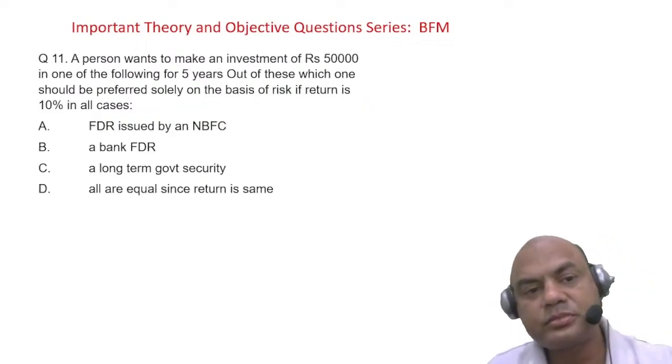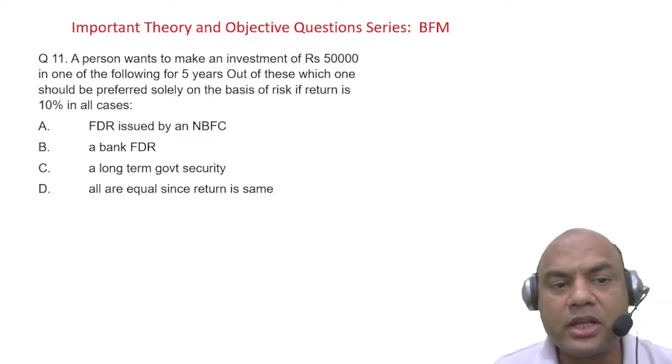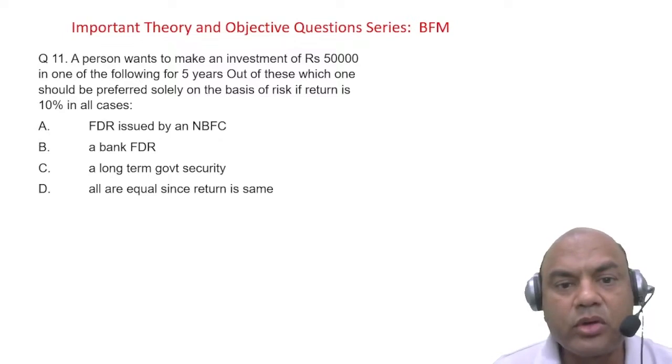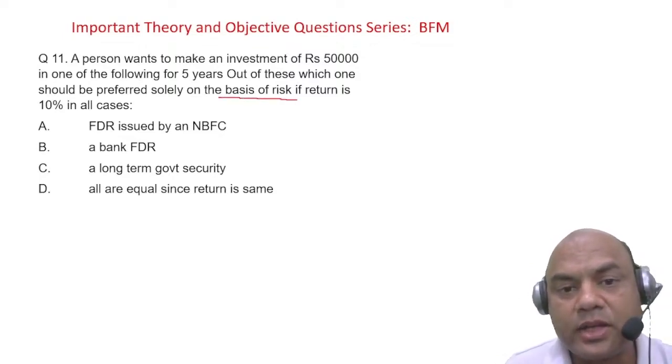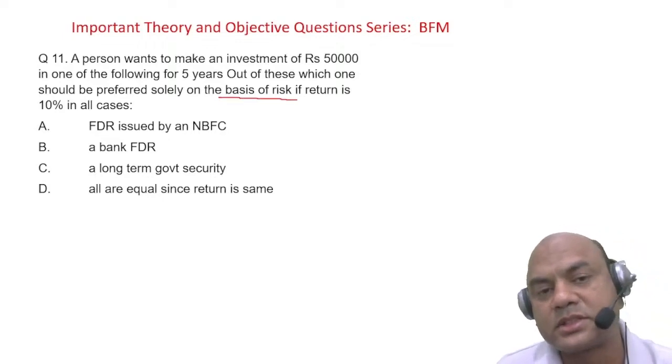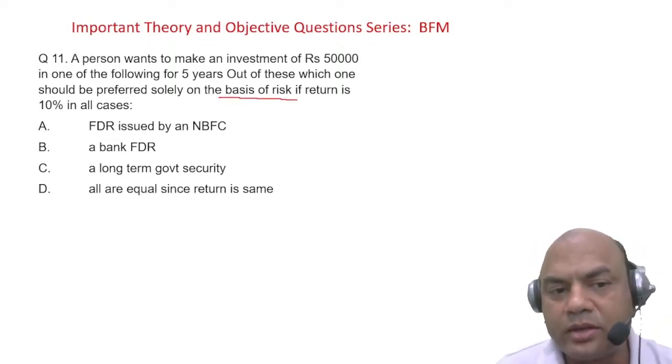A person wants to make an investment of rupees 50,000 in one of the following for 5 years. Out of these, which one should be preferred solely on the basis of risk? Look at this. The return is 10% in all the cases. Now, I am having 50,000 and I have to invest it for 5 years.